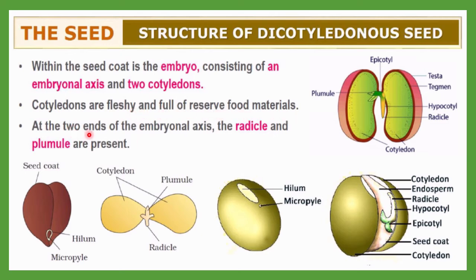At the two ends of the embryonal axis, the radicle and plumule are present. Already we have discussed that on the two ends. Here you can see the plumule, and this one is the radicle. Already I told you so many times, plumule is responsible for shoot development, and this radicle is responsible for root system development.